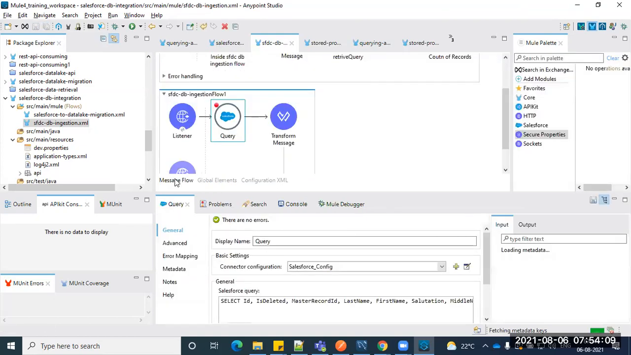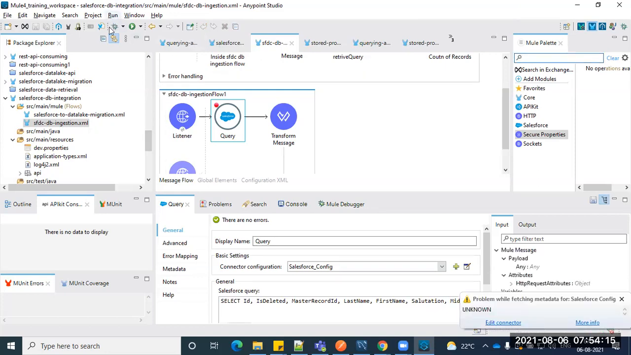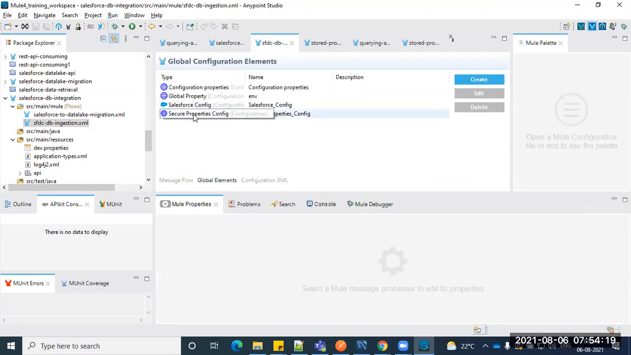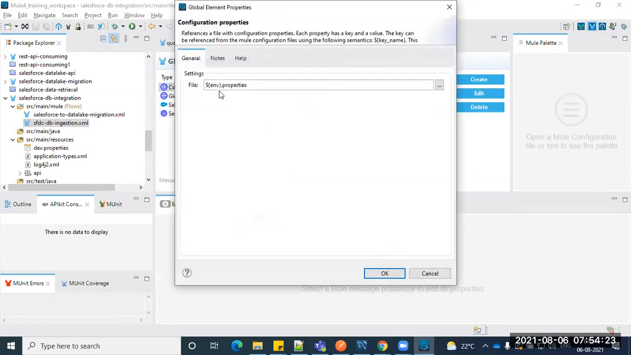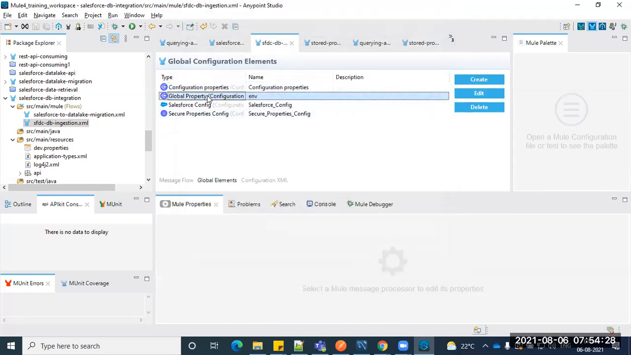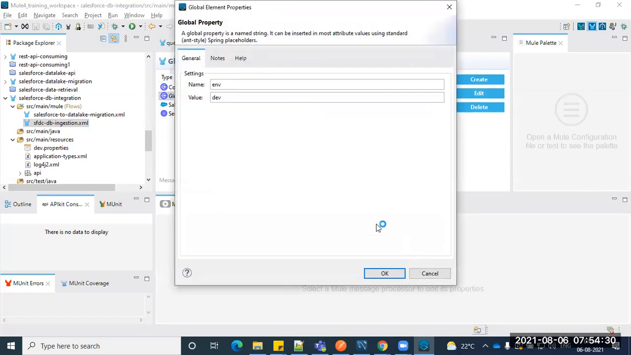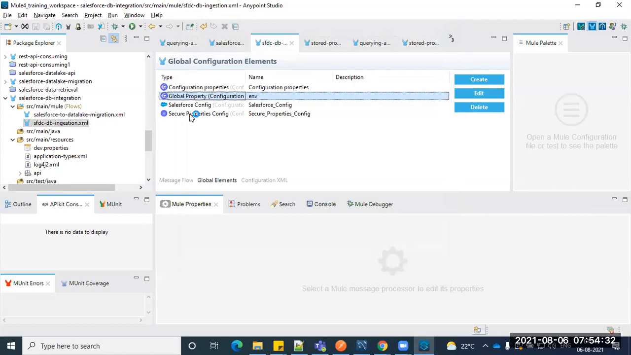It's a couple of plugins I added, guys. Right, so I added the URL actually. After that there is a global element I added, which is nothing but the secure properties. Previously we just added the configuration properties, right? We are already familiar with the configuration properties and the global property, right? So beyond that we have to add the secure properties.